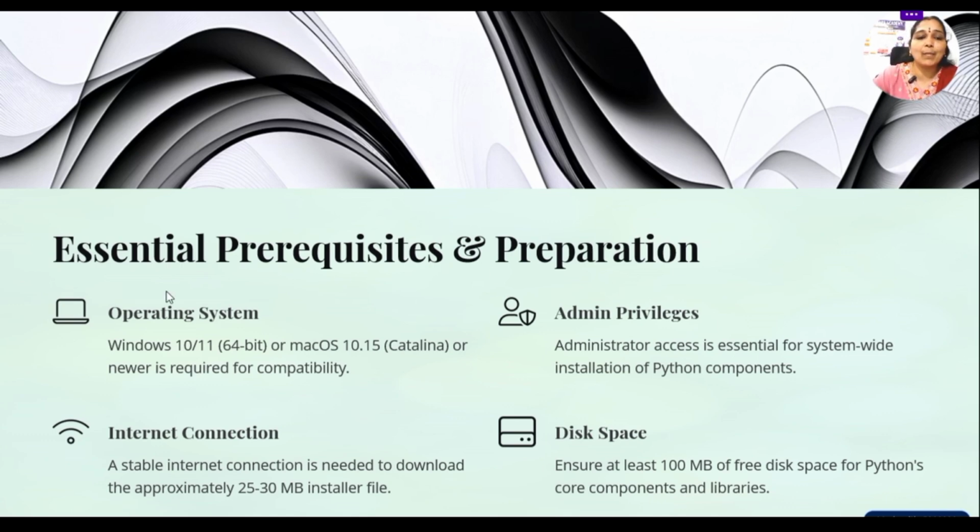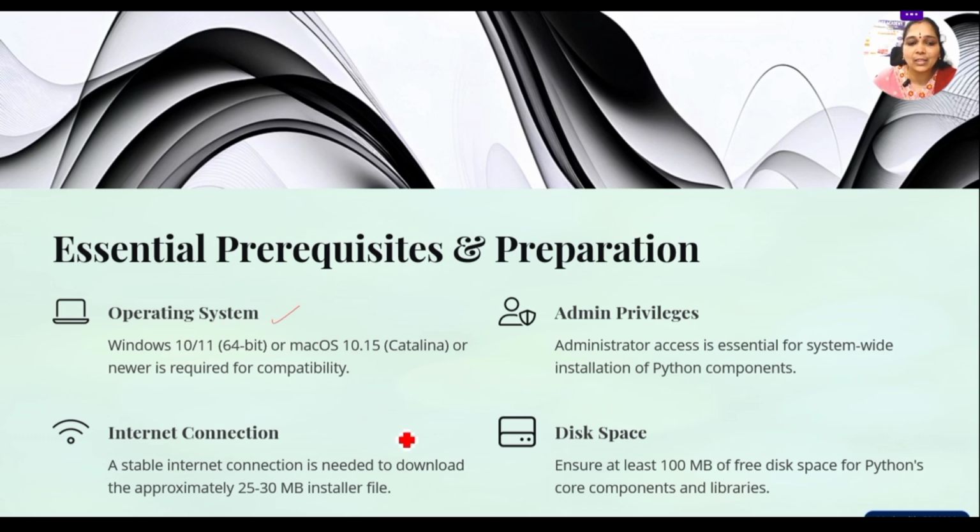So, we need a minimum operating system of Windows 10 or 11, 64-bit. We can even run it on a Mac, and compatibility for new users depends upon the operating system. Next, I will explain how to install it on Windows and on the Mac. Minimum admin privileges are needed for a system-wide installation of the Python components.